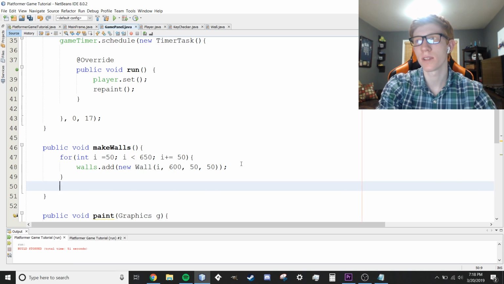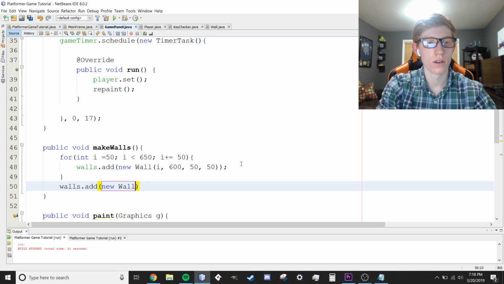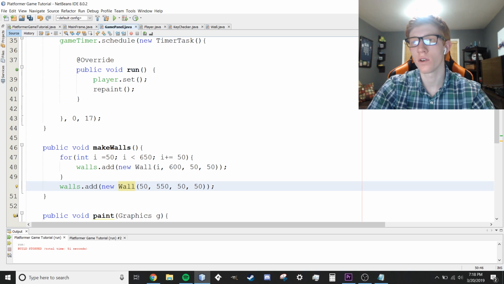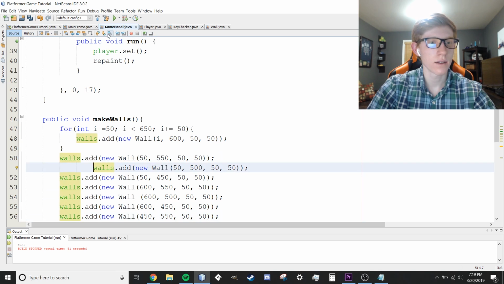This is what I came up with for the game earlier. You can add however you want. Just walls.add a new wall, and then whatever you want the X value to be. I'm gonna do 50, 550, 50, 50, just like that. You can add it whatever you wanted though. I'm actually gonna copy paste this over because this really isn't important at all. You can add the walls however you want. This is just what I chose right here. Just like that. We're gonna space this back over.